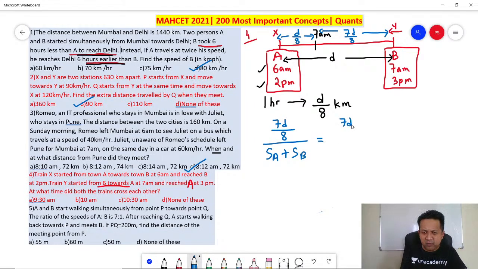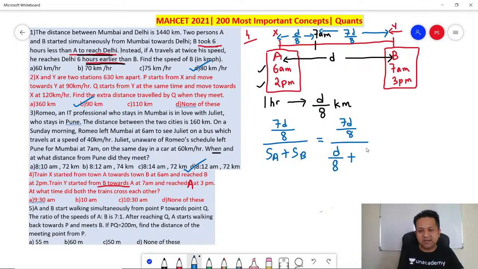So what is the speed of A? We don't know, so let's find out. Speed is distance divided by time. Distance is D. Remember, the distance between the two places is D. Time taken is 8 hours. So D by 8.